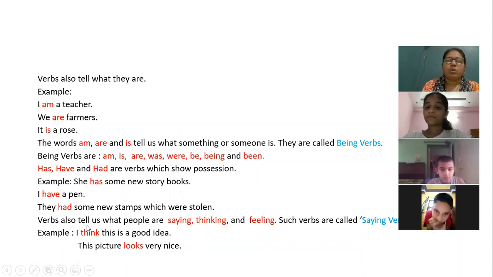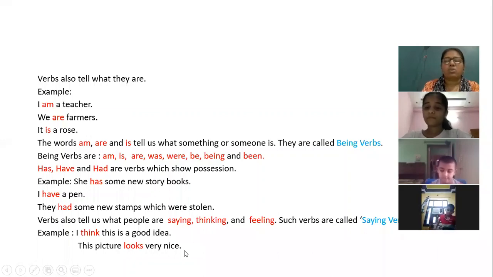So these new stamps belong to them. Now, verbs also tell us what people are saying, thinking, and feeling. Such verbs are called saying verbs. Example, I think this is a good idea. This picture looks very nice. So this was the revision which I did yesterday.